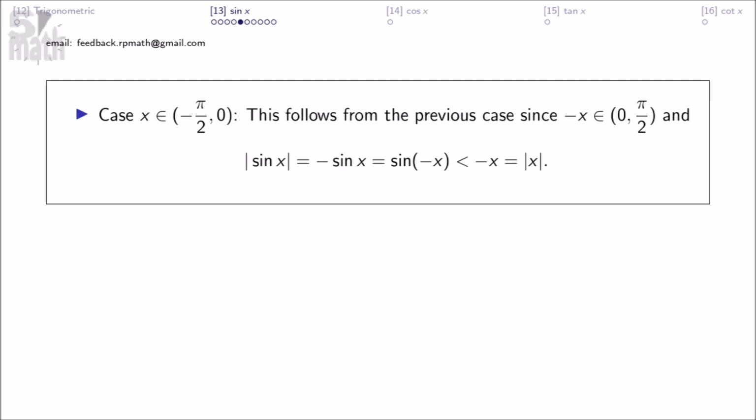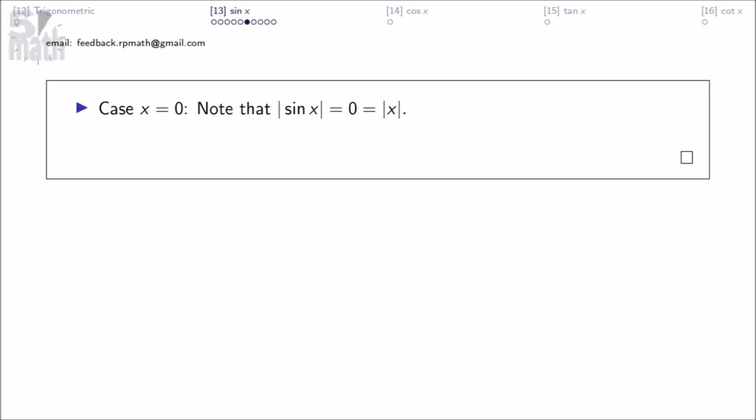Case x between negative pi over 2 and 0. This follows from the previous case, since negative x is an element of 0 to pi over 2, and this. Case x equals 0. Note that absolute value sine x equals 0 equals absolute value x.